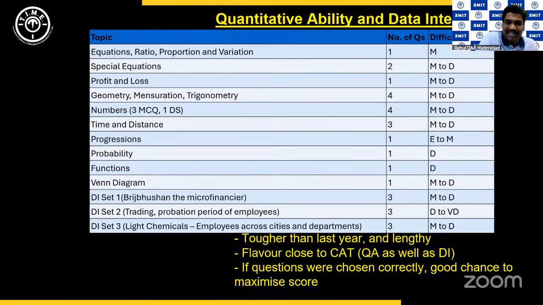But this actually feels like a step in that direction, right? I mean, because two of these are caselets. There was no DI, no presentation, no table, no bar graph, no line graph, nothing. If questions were chosen correctly, you could still maximize your score. But if you were stuck on the wrong question, well, really, God save you.